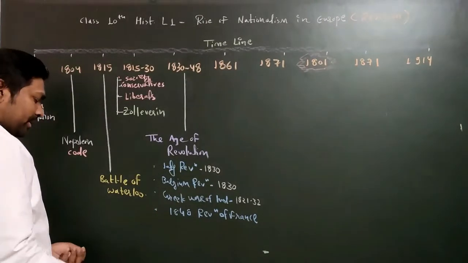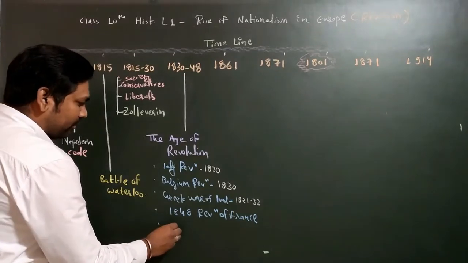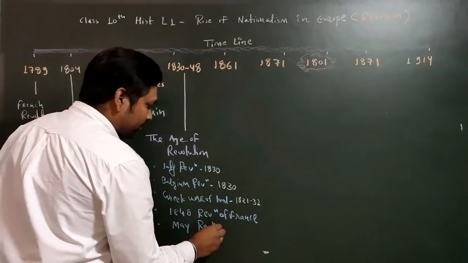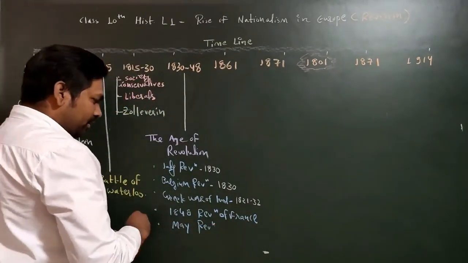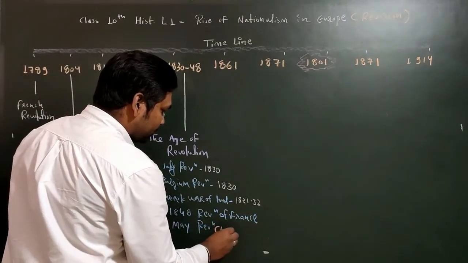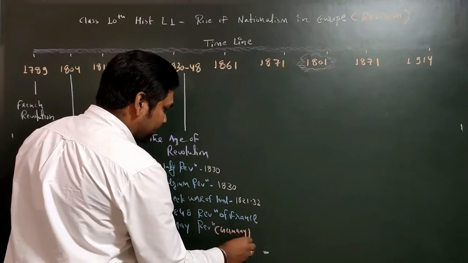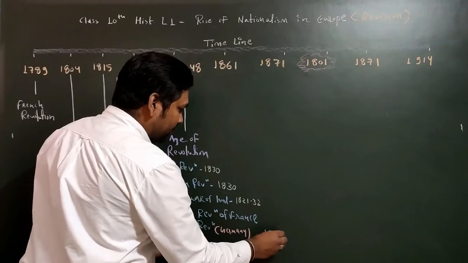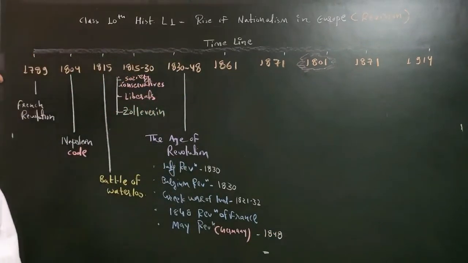That you must remember. After that we have the May Revolution also. The May Revolution is related to Germany, and it took place in 1848.